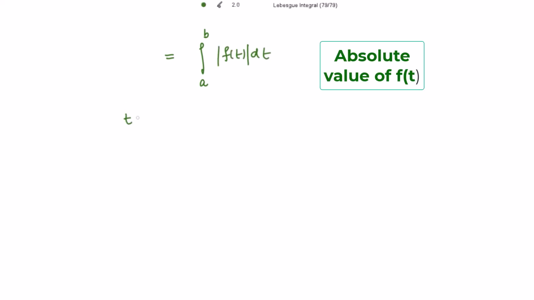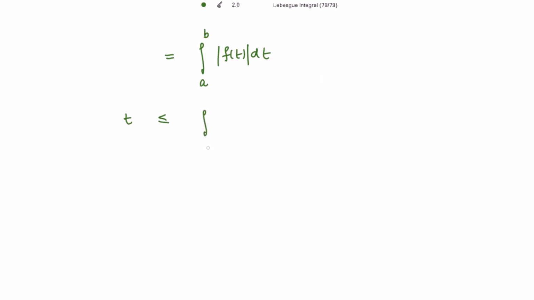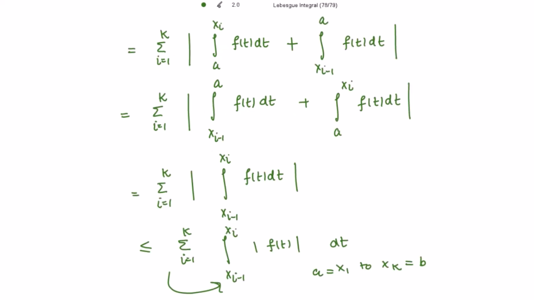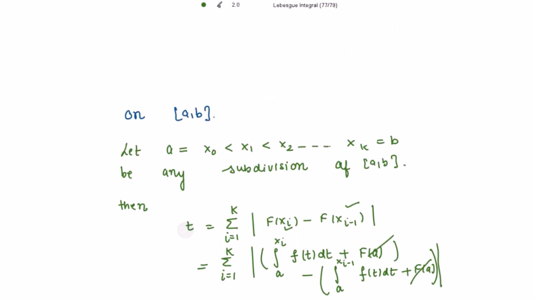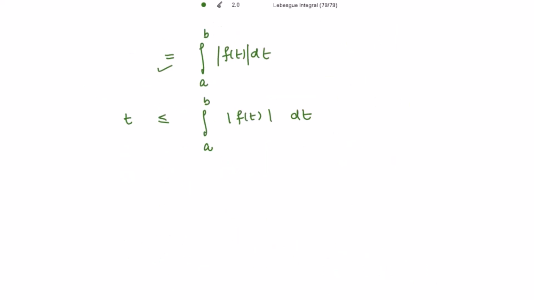So we get t to be less than or equal to the integral from a to b of mod f(t) dt. This equal sign is the value of this integral when summing up the integrals along with this inequality. On the left hand side we have this t, so we are getting t to be less than or equal to this integral.